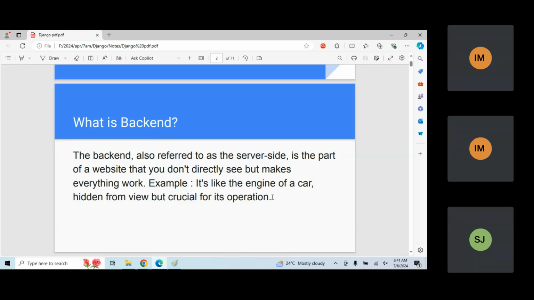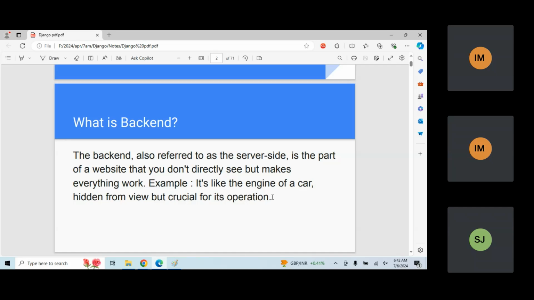Similarly, we have backend areas. If a user is interacting with the pages, performing any type of action, any data is going to be stored, or I want to fetch data from the database to the front end. For example, in Amazon, just assume there is a seller account, and as a seller I have a shop and I want to sell luggage baggage.